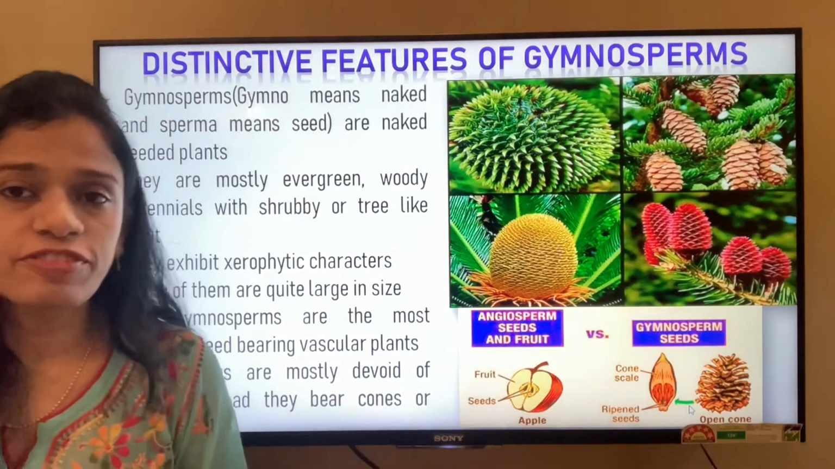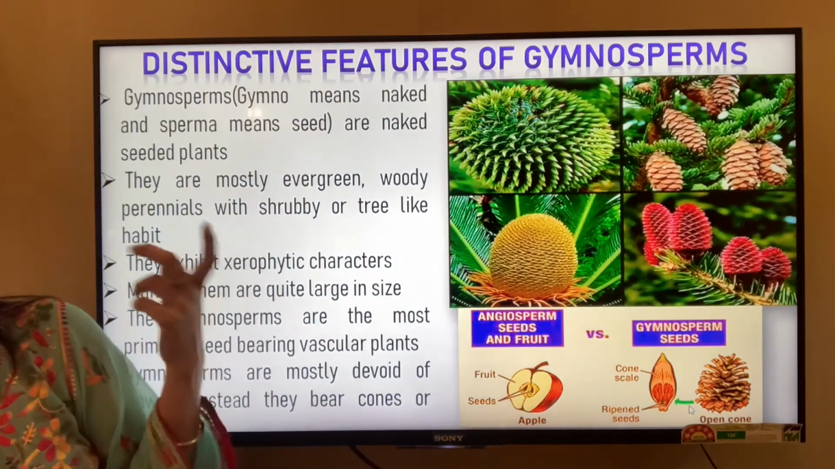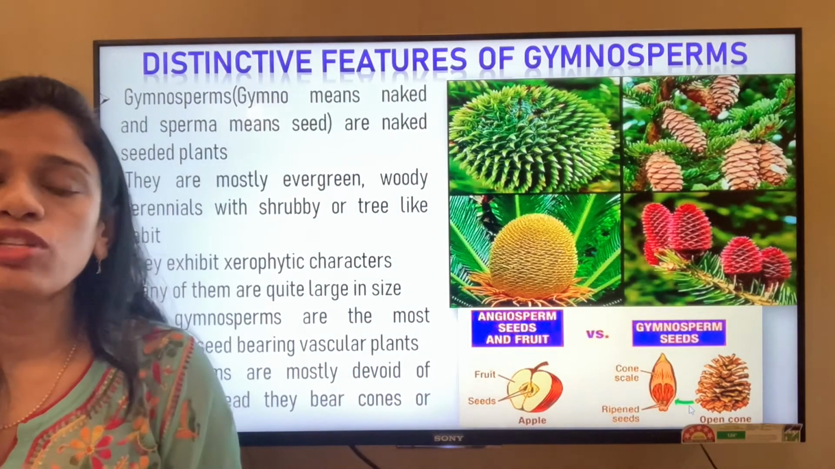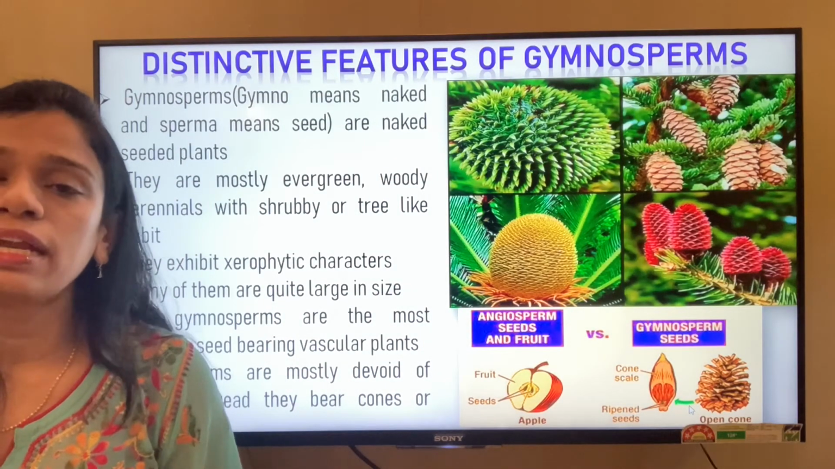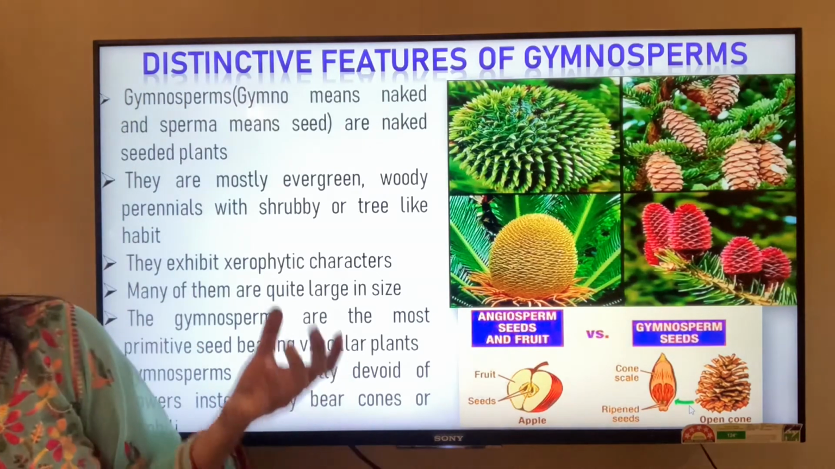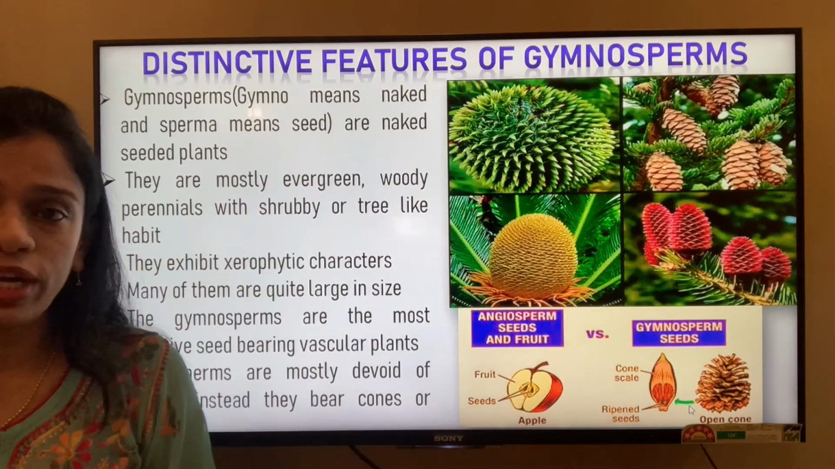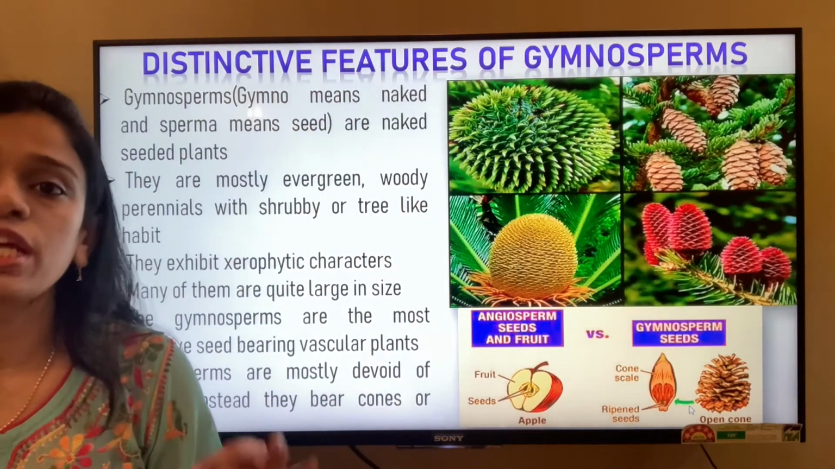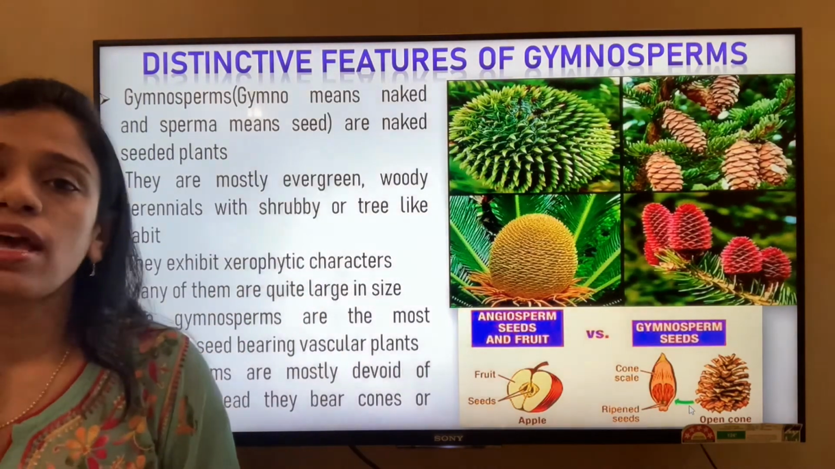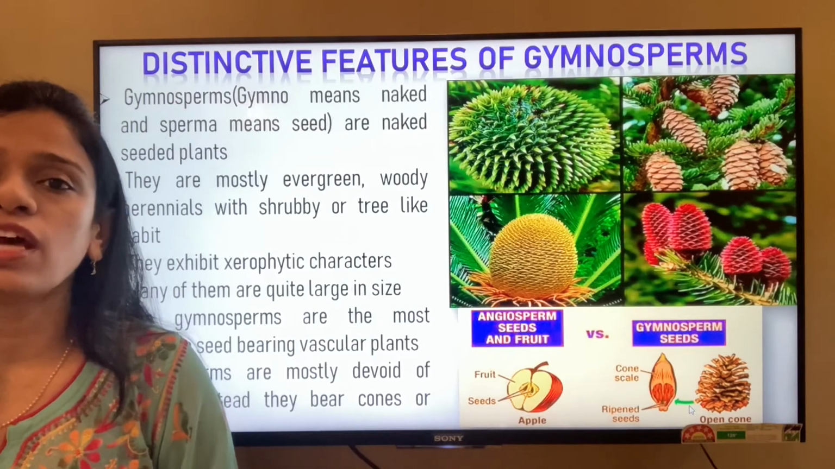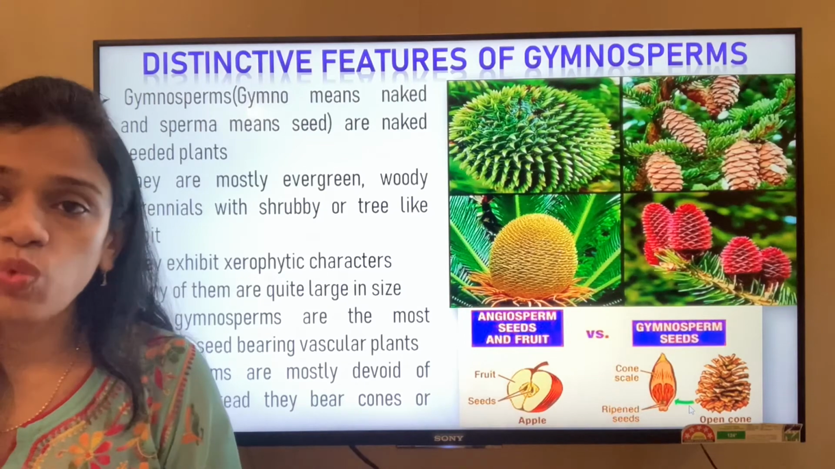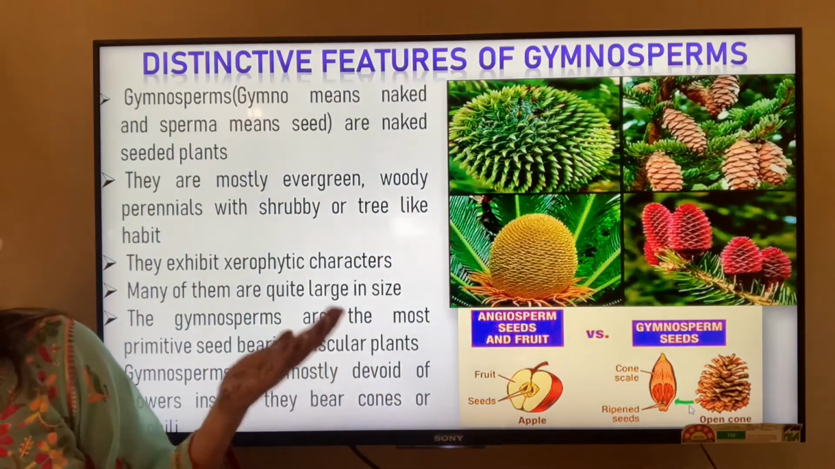So let's study the distinctive features of the gymnosperm. Gymnosperms, gymno meaning naked and sperms meaning seed. I told you the gymnosperms are the particular group of plant kingdom which bears naked seeds. They are mostly evergreen, they are woody in nature and they are huge in structure. They are very tall. They exhibit xerophytic characters. Their leaves are a little bit on the thicker side, that is, they do not tend to lose water very easily. Many of them are quite large in size.